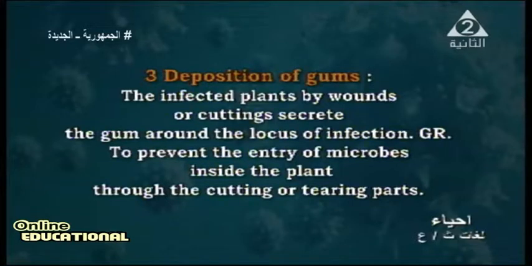Like in plants, deposition of these gums covers the cut or wound, and the plant secretes the gum around the locus of infection. And this is to prevent the entry of microbes inside the plant through this cutting or tearing. Also, the plant, like the human, protects itself from enemies by this natural defense.